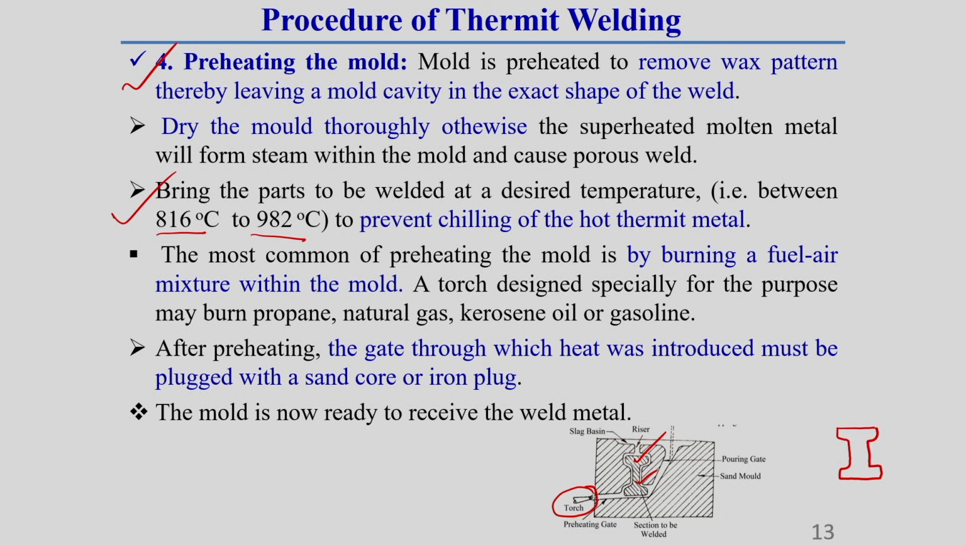The most common way of preheating the mold is by burning a fuel-air mixture. Here we can use fuels like propane, natural gas, kerosene oil, or a gasoline mixture. We use this mixture with the burners to preheat this mold cavity region. Okay, you should keep this in mind.